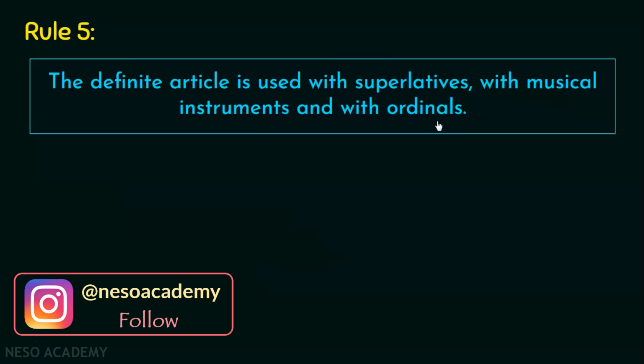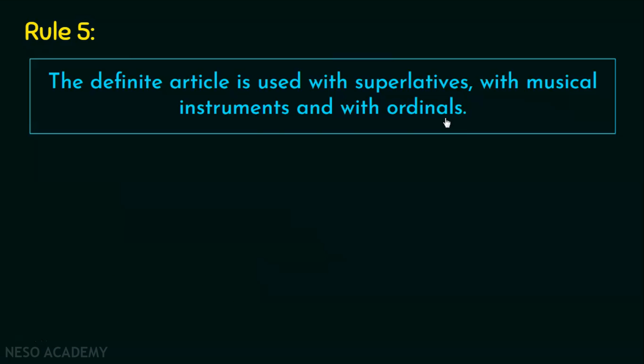Now you must be thinking, what are ordinals? Ordinals are all those numbers which are used for ranking. For example, you say first, second, third, fourth and so on. So the numbers, when they are written in this form, they are known as ordinals. We look at the examples now.